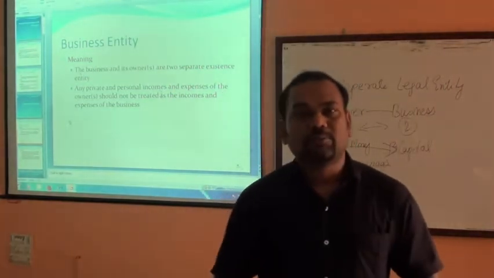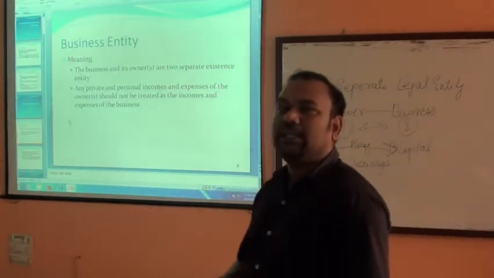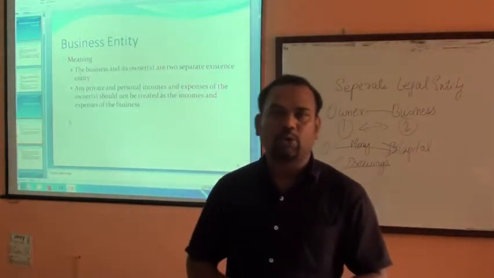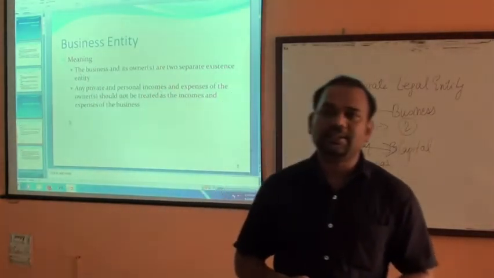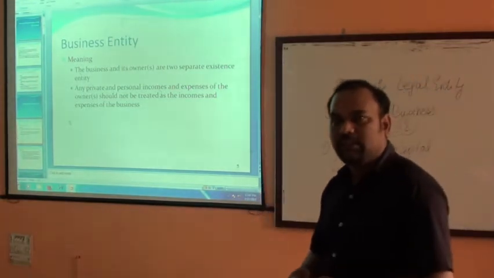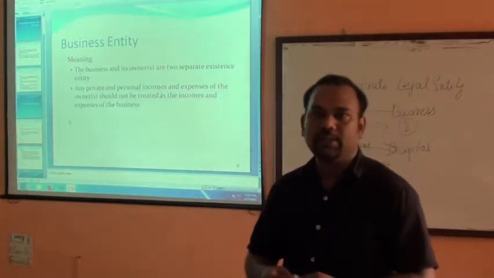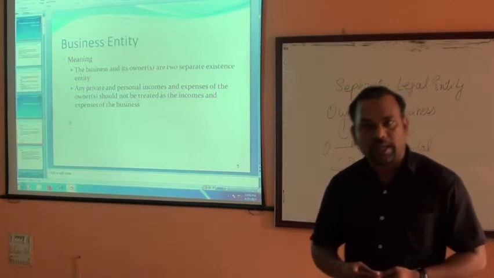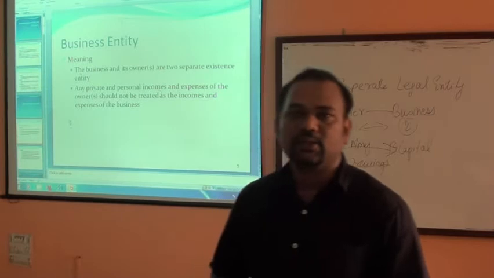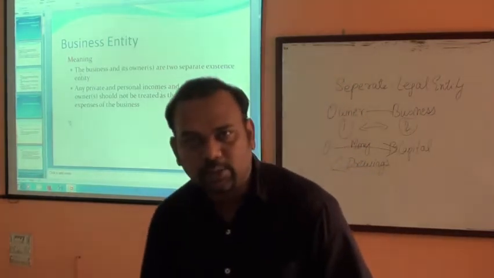Why? Because the owner is the person who is associated with the business. It is not his family and friends which are associated with the business. All personal expenses will be treated as drawings, and they cannot be debited in the business account. They will be deducted from the capital which the owner has paid to the business. Any form of cash or commodity drawings are treated as personal things of the owner, and they will be deducted from the capital that the owner has paid to the business.